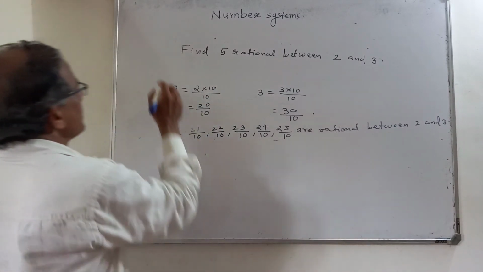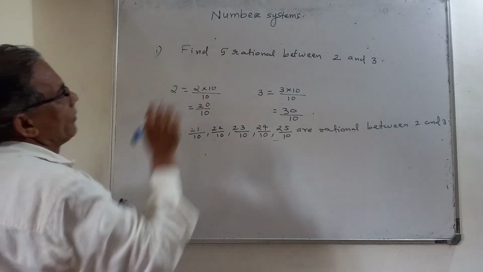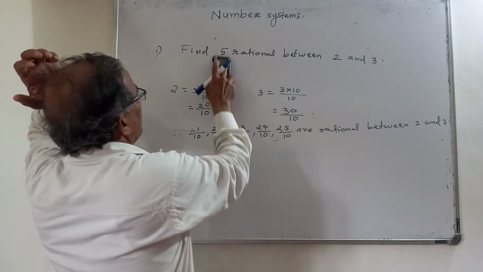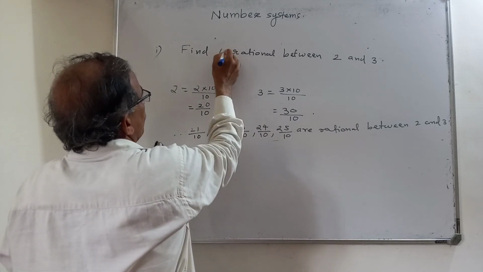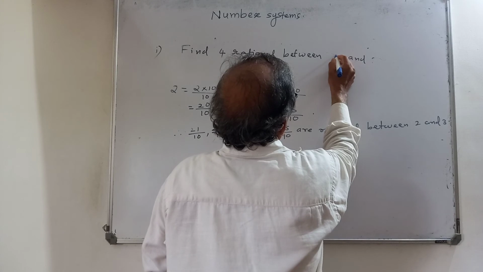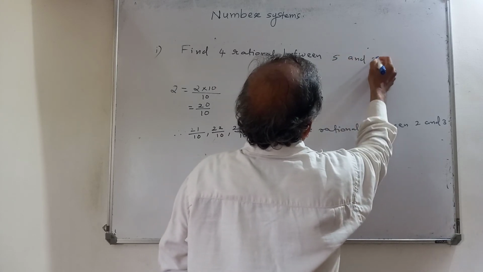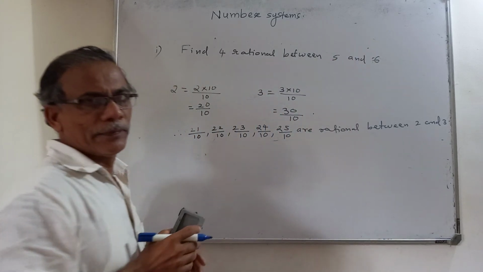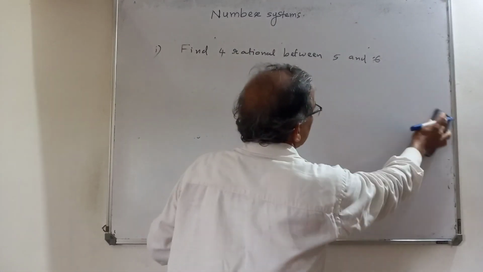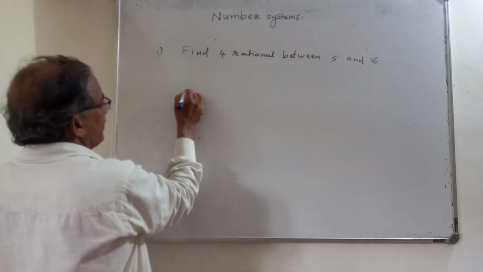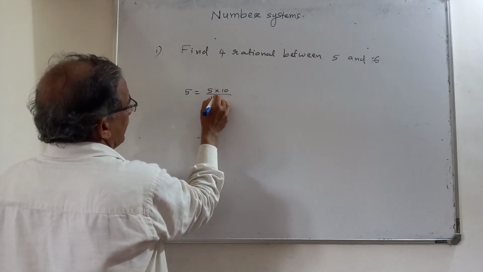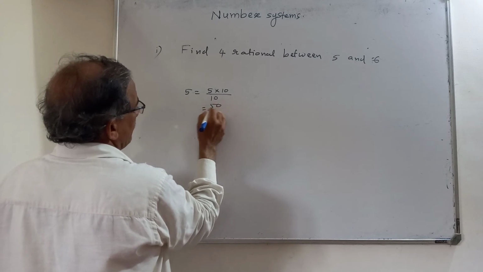After this, suppose this is the first example: find 5 rational numbers between 2 and 3. Now suppose I change it here: find 4 rational numbers between 5 and 6, if it is like this. So what do you do now? Listen here. 5 means I can write 5 into 10 upon 10, that is 50 by 10.